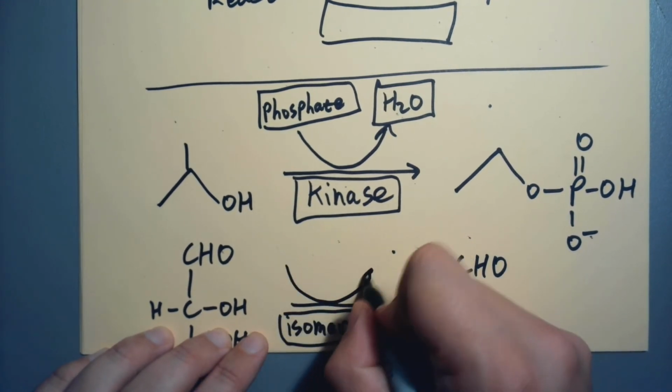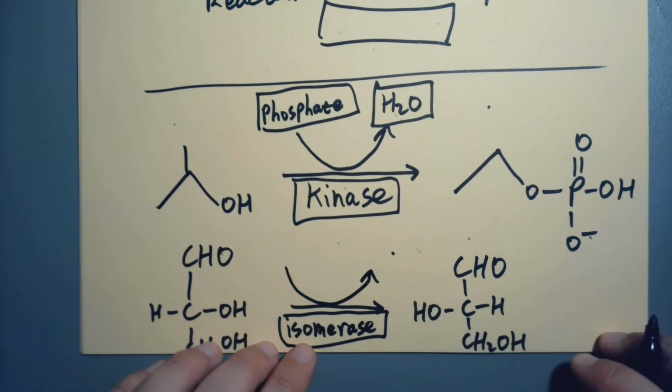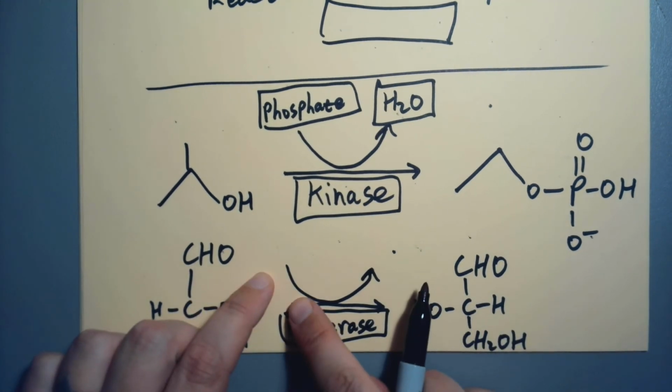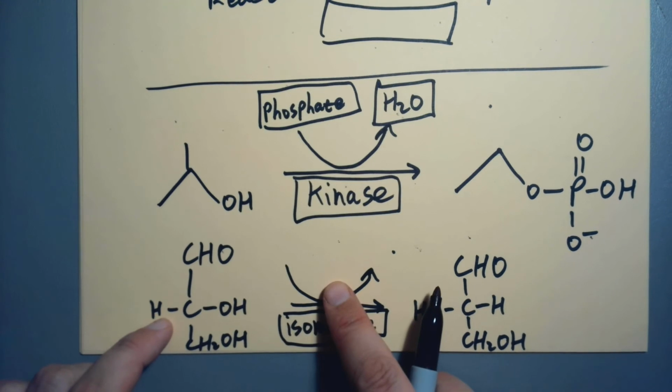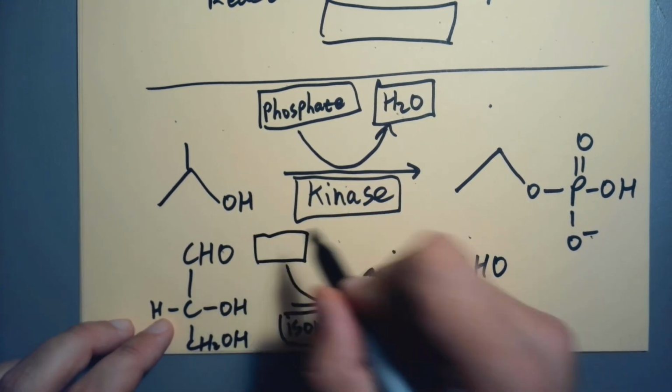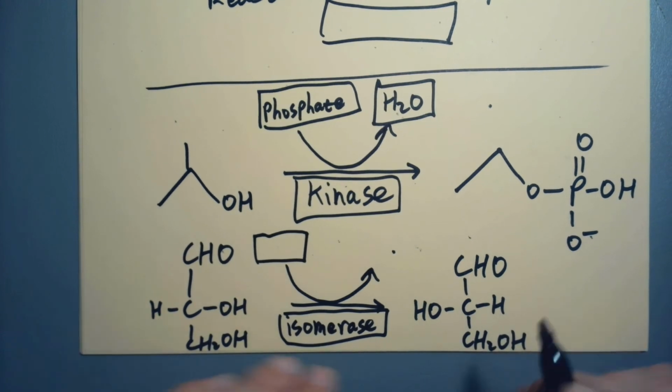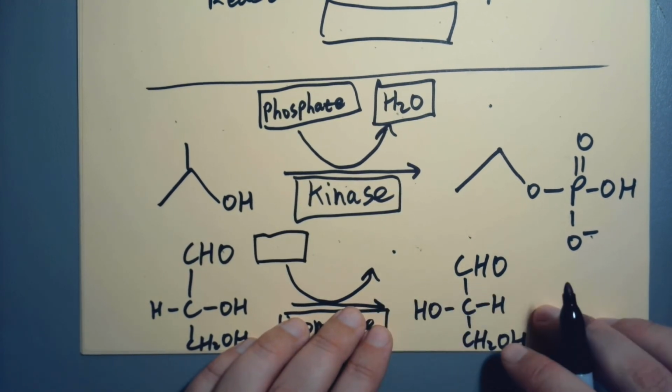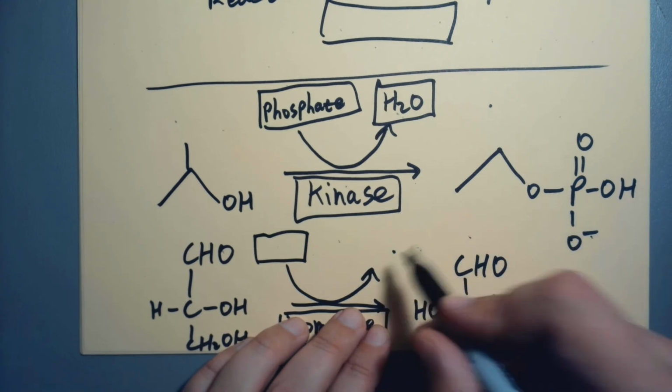And when I perform a reaction with isomerase, catalyzing it, are there any other reactants? No, because I'm just rearranging what I have. And so I would just leave this box blank. You don't have to write anything in there. And then over here, do I have any other products? Well, no, all my pieces are accounted for. There's nothing else popping off.